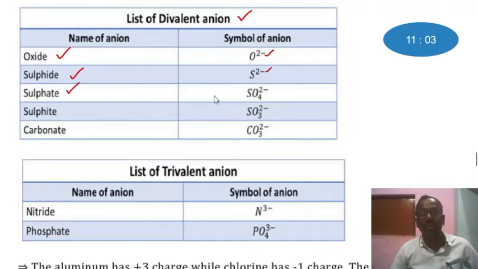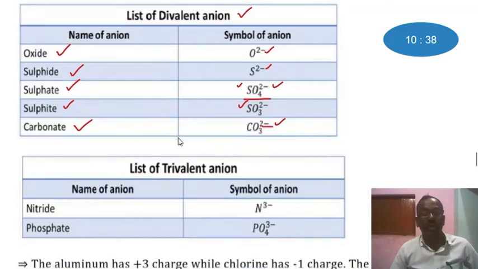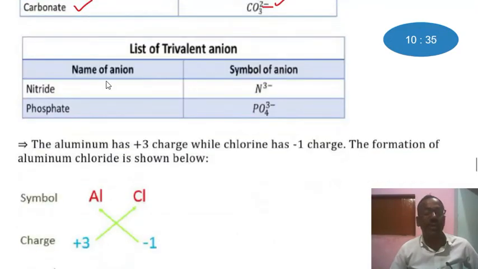Sulfate, SO4 2 minus. Sulfite, SO3 2 minus. Carbonate, CO3 2 minus, it means that it has gained 2 electrons. List of trivalent anions. Name of the anion: nitride, phosphate. N3 minus, PO4 3 minus.